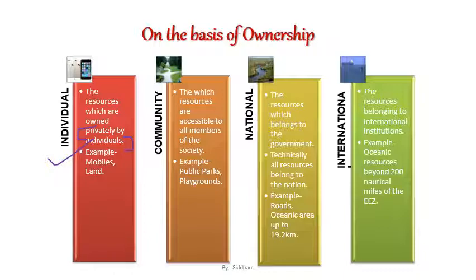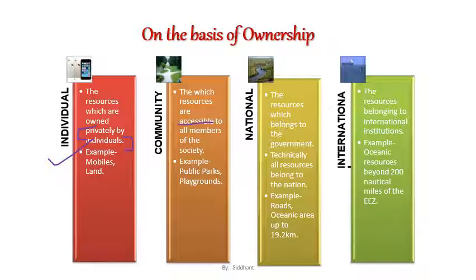So the resources which are accessible to all the members of the society are termed as community resources. It could be your public park, playground, pond, river, any watershed area, any monument, temple, mosque, etc. So these are part of your community owned resources.